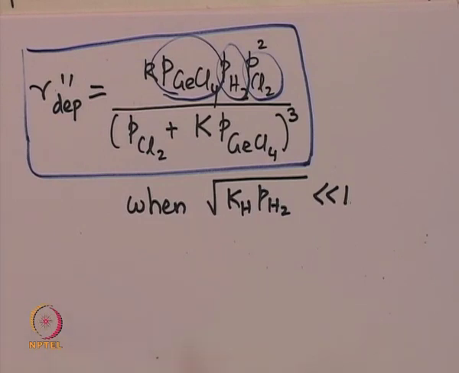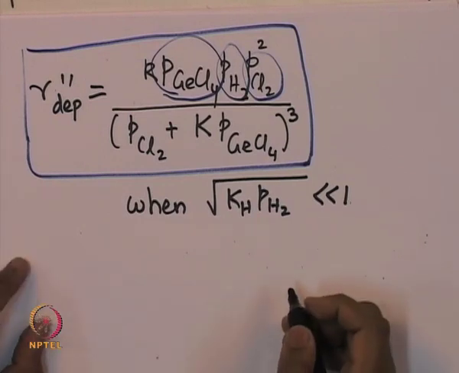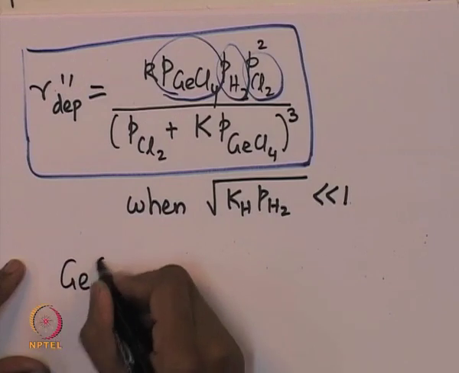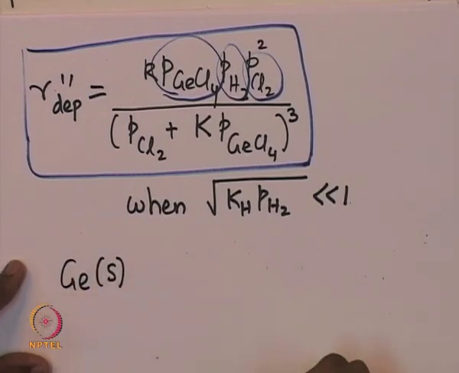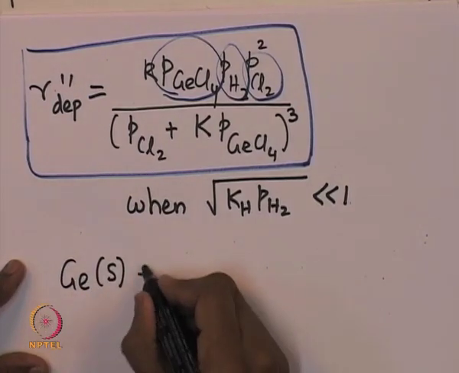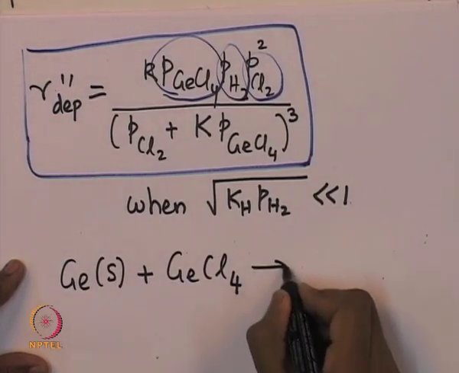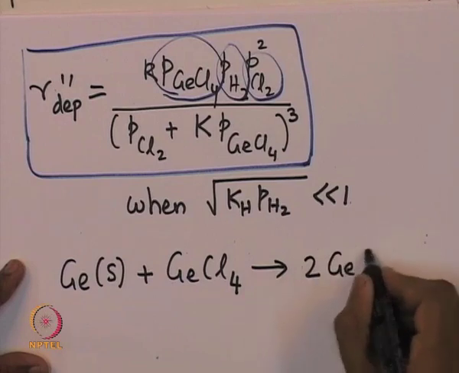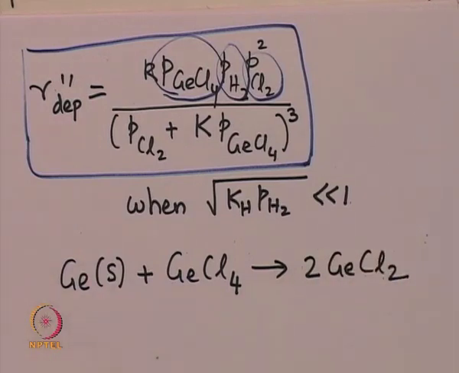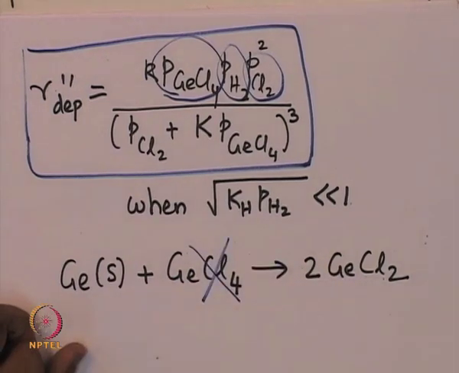Now, there is another process which can occur along with this. The germanium which is deposited onto the surface because of this reaction can react with the germanium chloride to form 2 GeCl2. This has been ignored in the current framework, but in principle it can occur in reality.